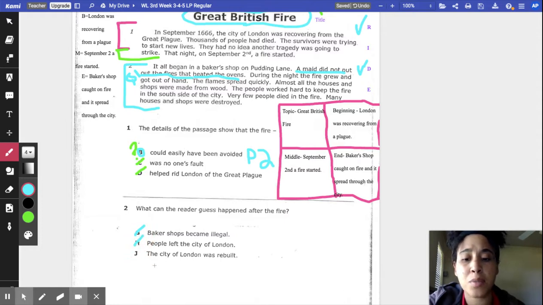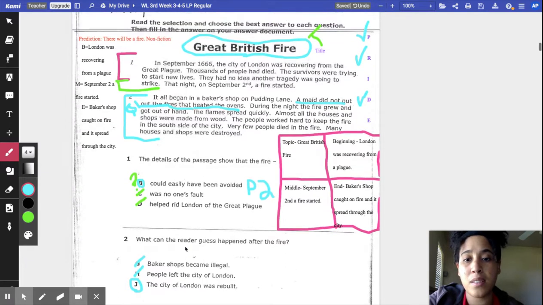The city of London was rebuilt. Yeah, I feel like after a fire, if a house catches on fire, it could be anything, a house or a hospital, what they're going to do is rebuild the hospital, right? They're going to rebuild the house. So I'm pretty sure that after that fire happened, they had to keep going with their lives and rebuild the city. So let's go ahead and circle that one, because that one sounds more like our answer. Okay, the city of London was rebuilt, and now we need to prove our answer.